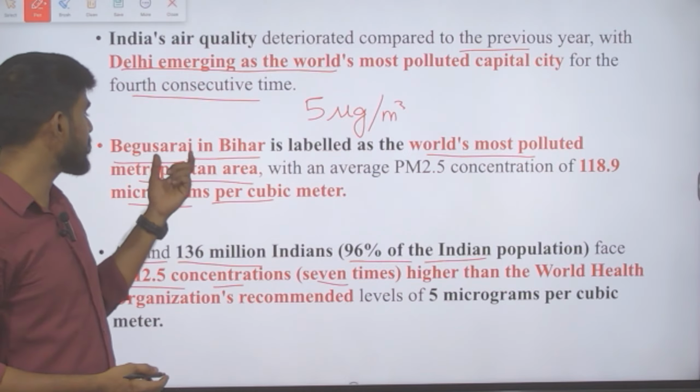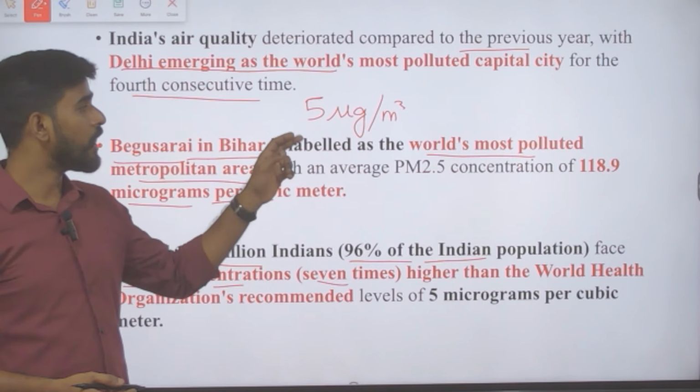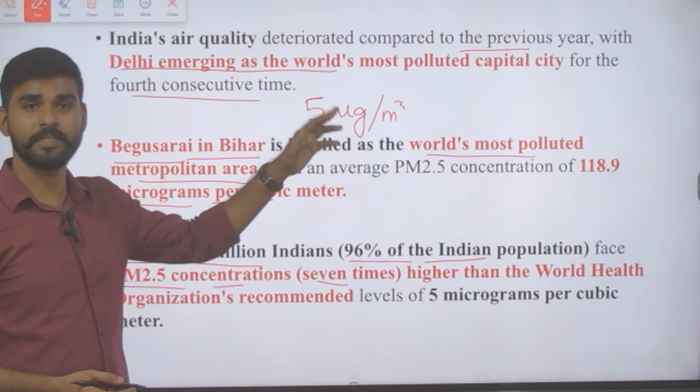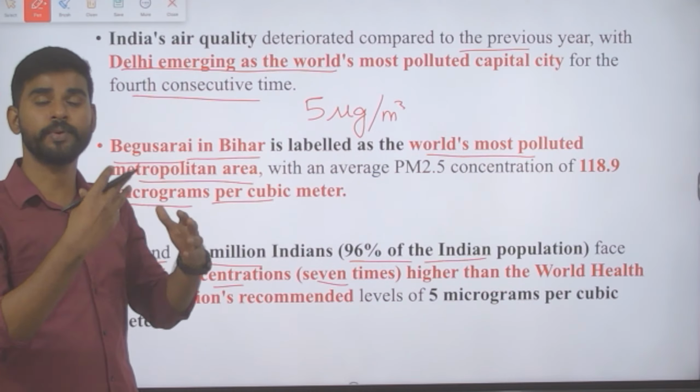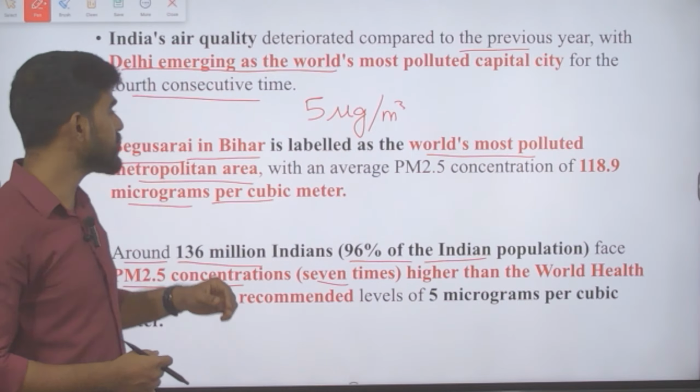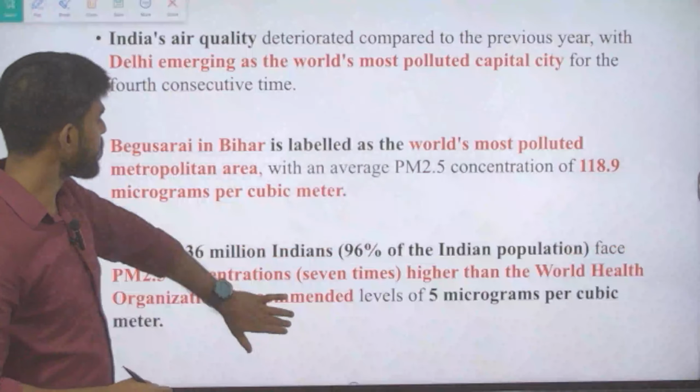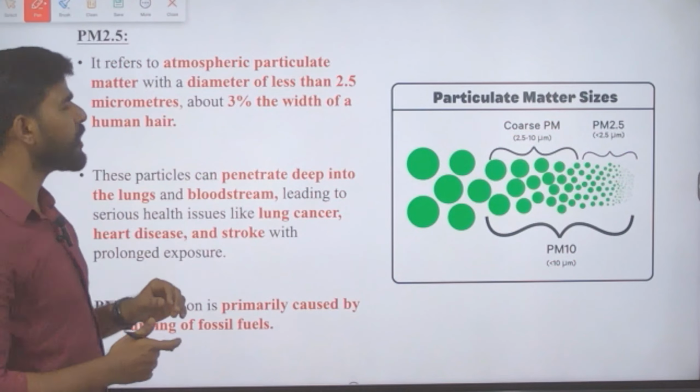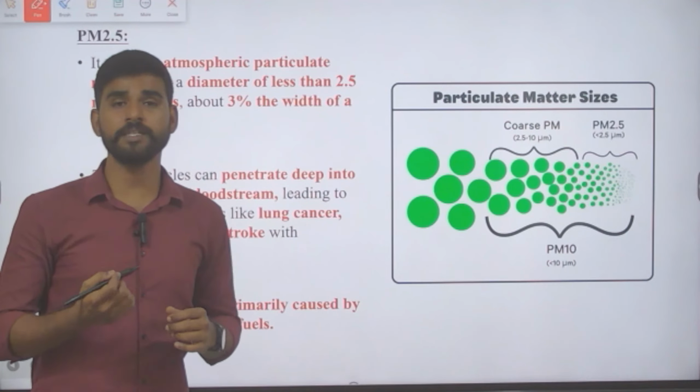Okay, and then see the level in Begusarai, it is 118. See the comparison here, it is more than 23 times. Okay, which is alarming.